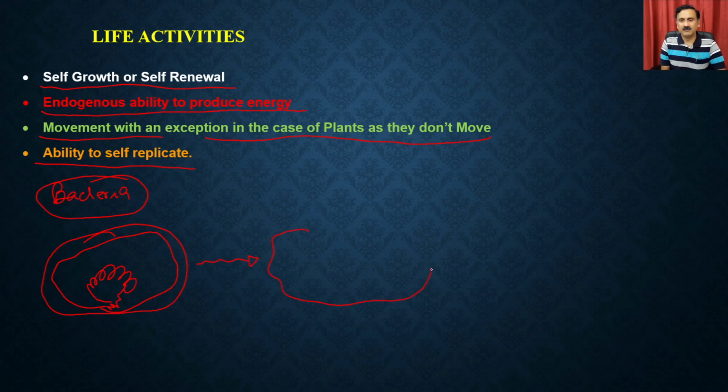It is going to increase the amount of cytosol, and it is also going to increase the amount of nuclear content. So the nuclear content is going to be doubled, 2x nuclear content, along with double the amount of cytosol, and then eventually it is going to divide into two and give you two different bacteria.